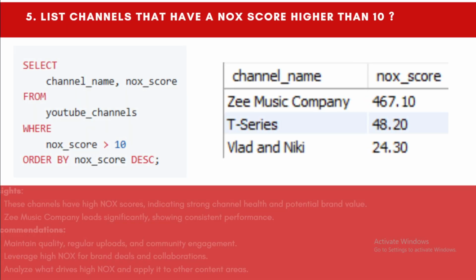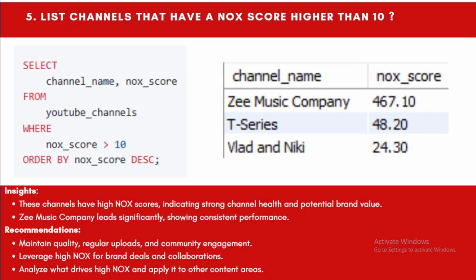Moving forward, let's understand the channels that have a high NOx score, that is more than 10. I think you all might be wondering what the NOx score is and how it is beneficial for YouTube. The NOx score is very important for YouTube channels if they want to grow very big and have a strong presence among an audience.